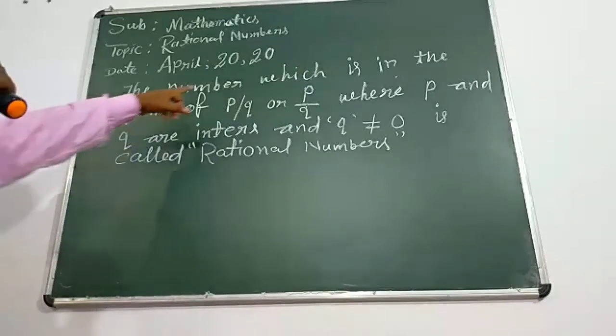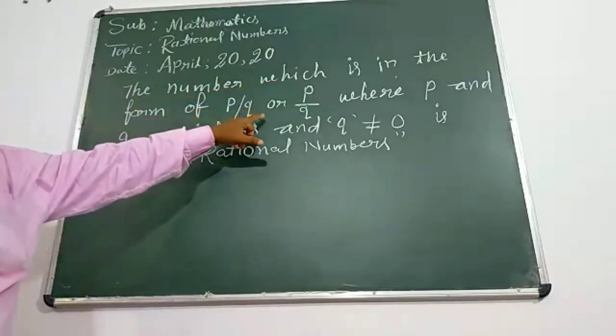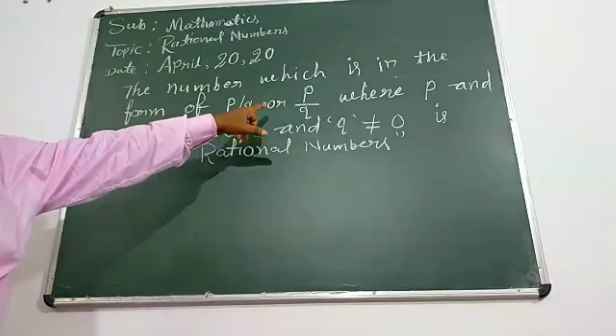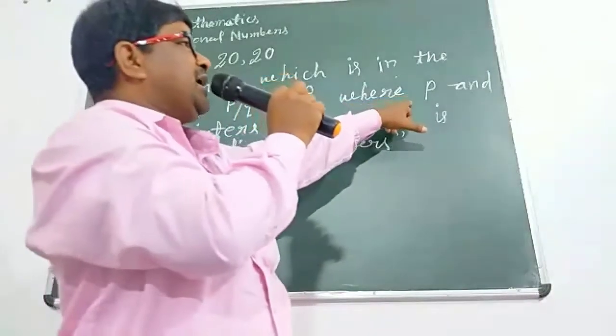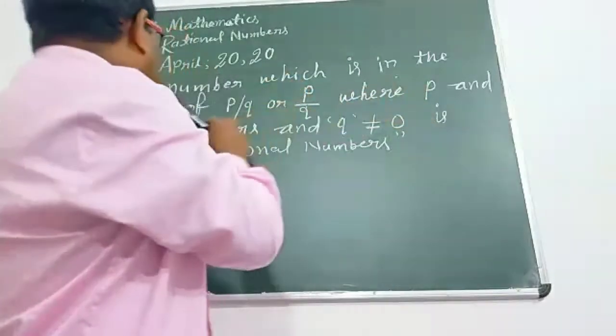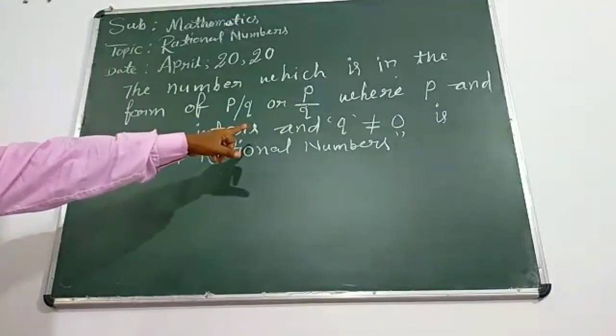The number which is in the form of P upon Q, you can say P by Q, where P and Q are integers. Have you heard about integers?